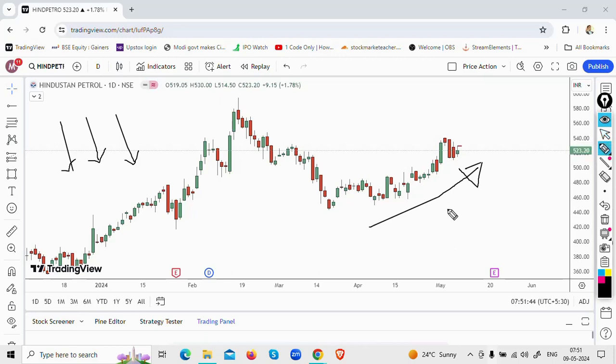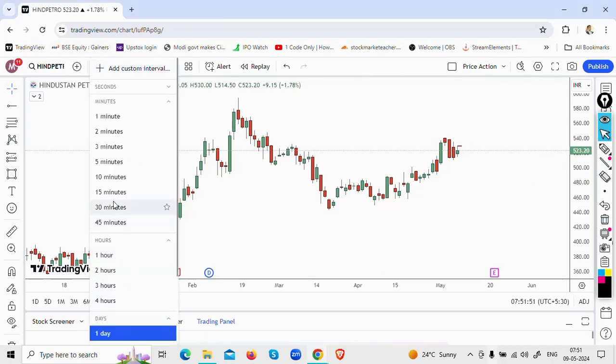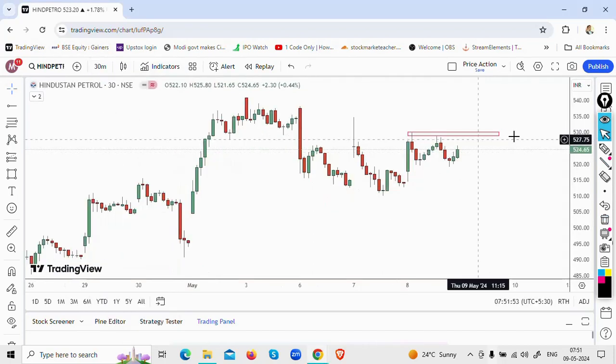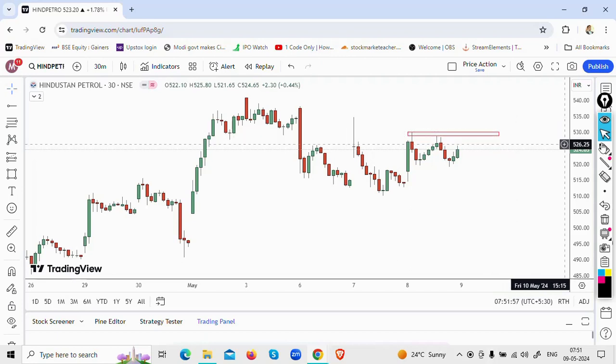So if the broader direction on Hind Petroleum is towards the upside, the level that I am looking at to be broken, and only then to initiate the long trade, is this particular level, that is 528 to 530. I want to see the buyers, the bulls, giving me the confidence that the buying is happening, the auctioning is happening towards the upside. Only then am I going to look at taking the long trade. So this is another stock that I'm looking at to initiate on the long side.